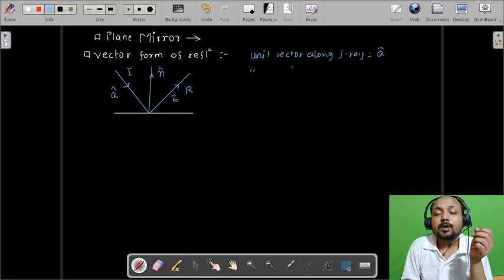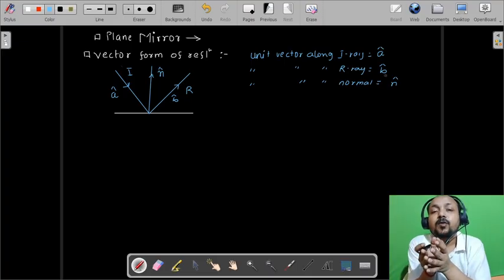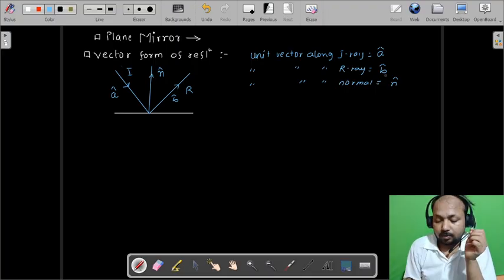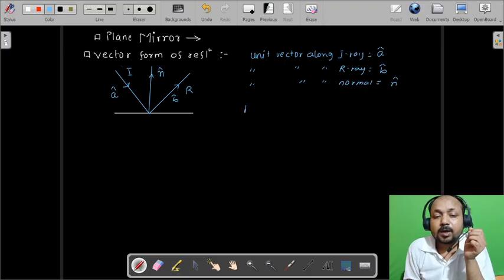Similarly, the unit vector along the reflected ray is B cap, and the unit vector along the normal is N cap. Okay, so we have to evaluate a relation between A cap and B cap so that we can define the vector form of the reflected ray. So here I am trying to write B cap minus A cap. What can I write for B cap minus A cap?